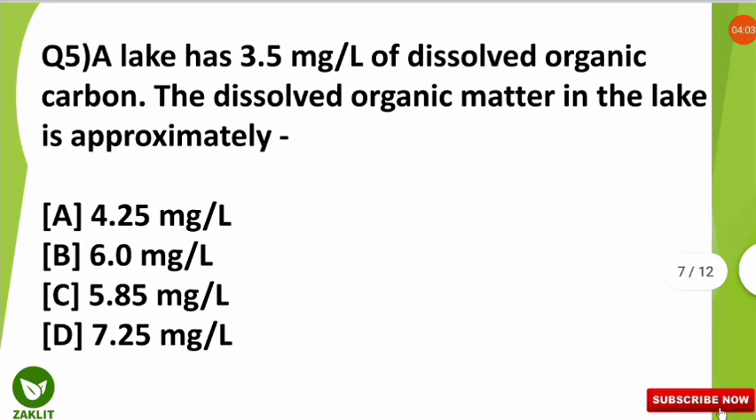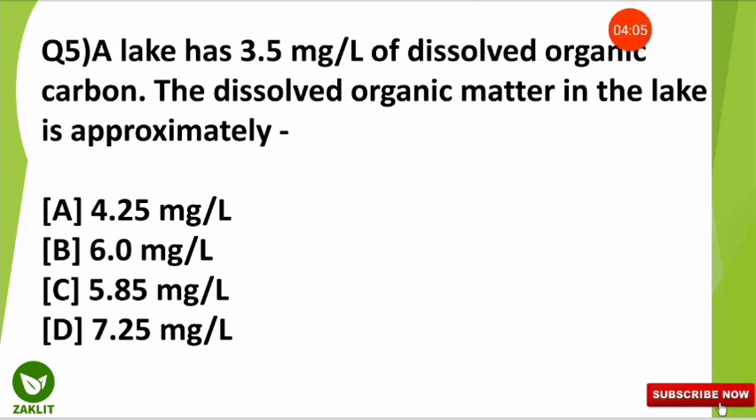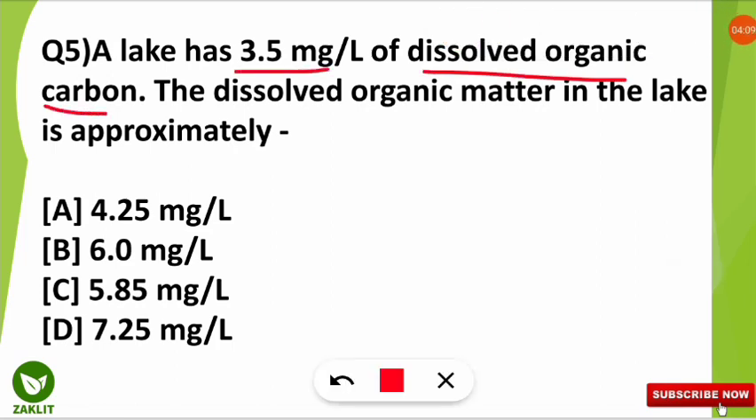The fifth question was a numerical and the question was, a lake has 3.5 milligram per liter of dissolved organic carbon and we had to find the dissolved organic matter in the lake. Here the correct option will be option number B, that is 6 milligram per liter will be the total dissolved organic matter of the lake. So how to find it?